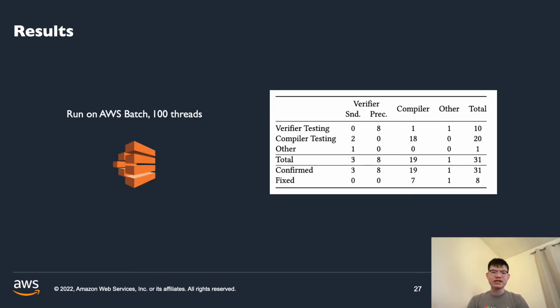Let's now move to the final section, which is the results. We ran our XDSmith system on AWS Batch. We discovered 31 issues in total across the verification toolchain pipeline with different testing methods that we devised. Some of these issues are already fixed. Let me present some of the highlighted issues.